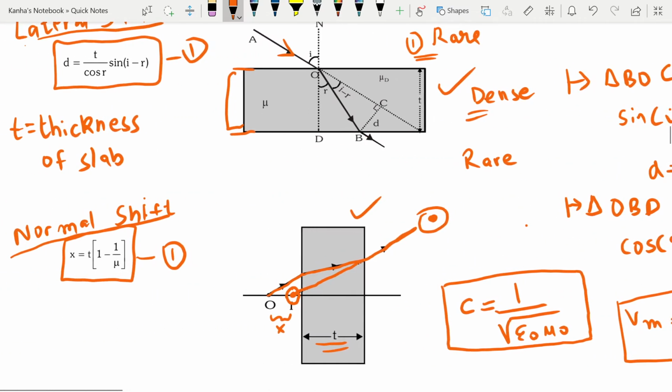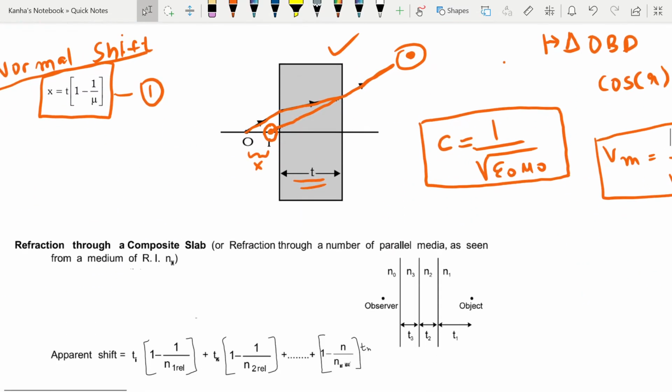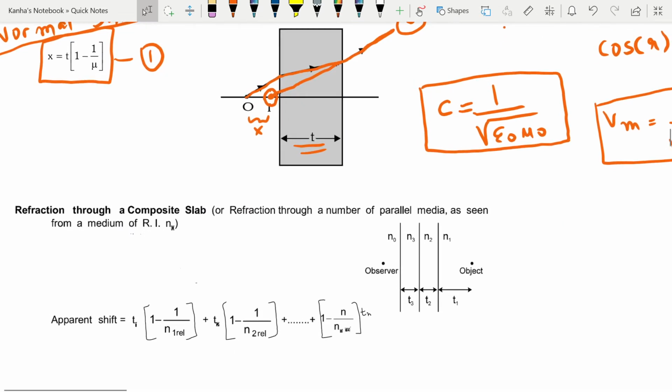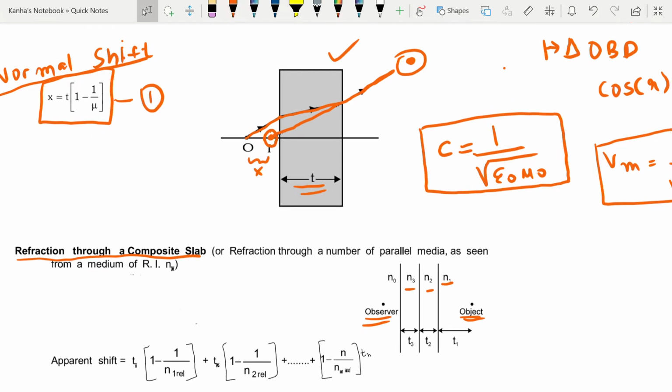Another case that I want to just mention here is refraction through a composite slab. So if there are slabs, I have the observer right over here, I have the object right over here, and if there are multiple slabs of different refractive indexes in between, right now we only had one slab in between them.